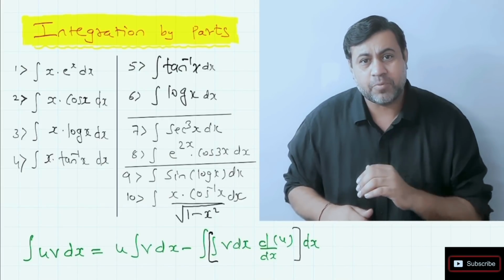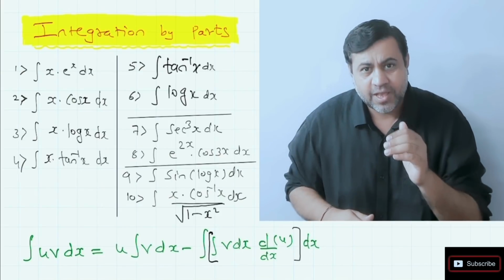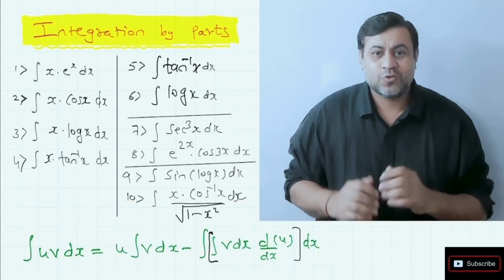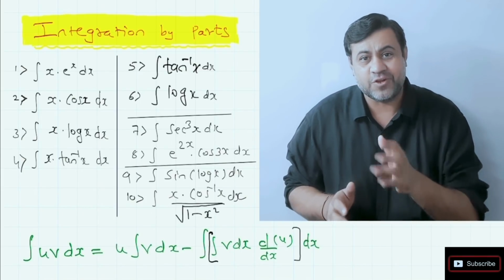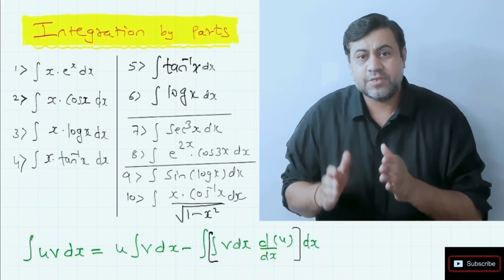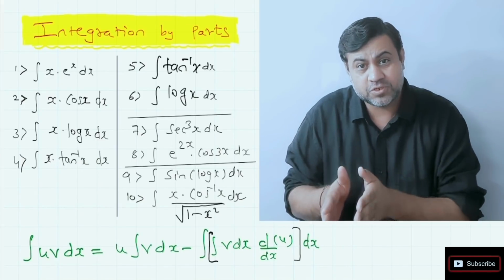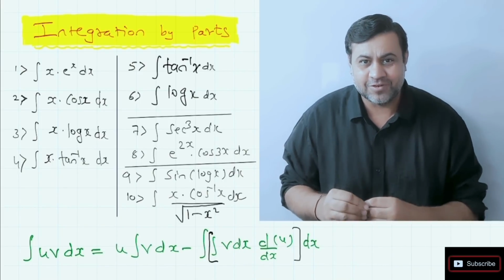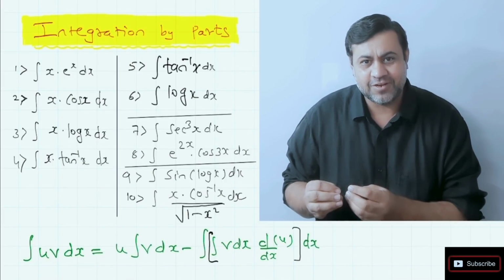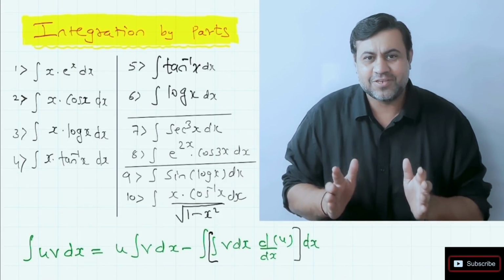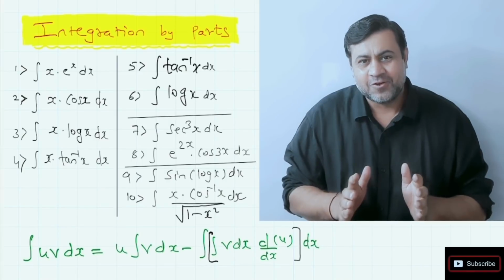This question is important because as we solve it, after 4 or 5 steps, we'll get sec cube x again. So what to do with sec cube x? That's what we need to understand. Okay? And the last part is integration with substitution and integration by parts put together. So we use some substitution and then convert it to a function which we then have to integrate by parts. So all in all, this is a very interesting topic.